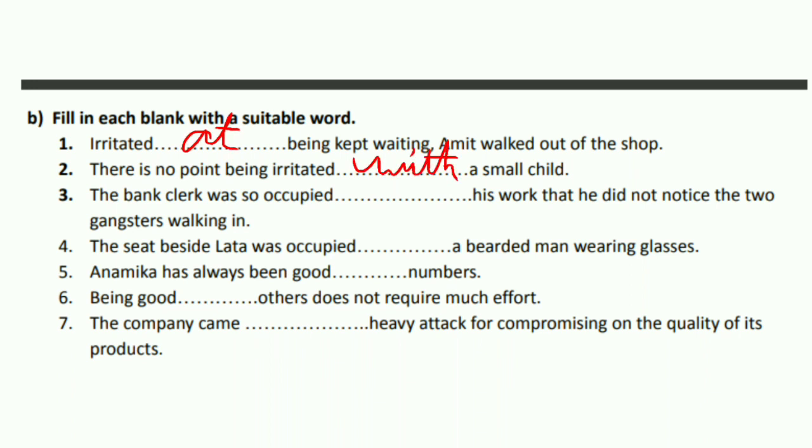Third, the bank clerk was so occupied dash his work that he did not notice the two gangsters walking in. So you are occupied in your work. So the bank clerk was so occupied in his work that he did not notice the two gangsters walking in. Fourth, the seat beside Lata was occupied by a bearded man wearing glasses. So keep these things in mind, when to use "by," when to use "with" or "at" with irritated, and you're sure to do well.